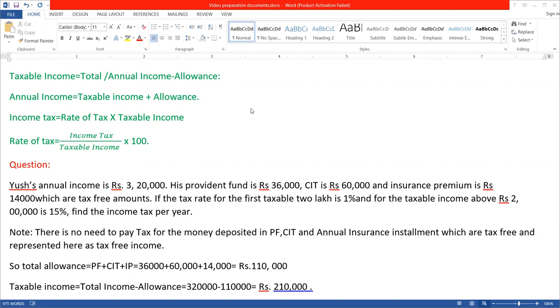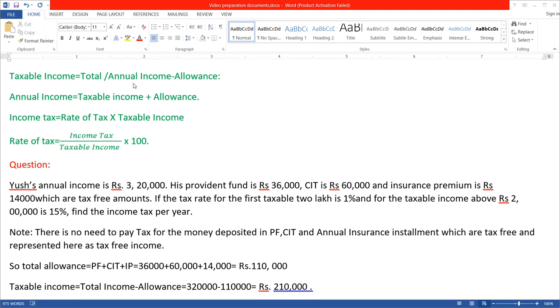So today I'm here to share with you something about income, that is taxable income. What is allowance, what is annual or total income in a year? Basically, taxable income is actually total or annual income, that is income in a month multiplied by 12. And if you multiply monthly income by 12, you will definitely get annual income.